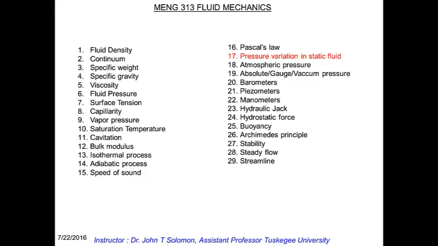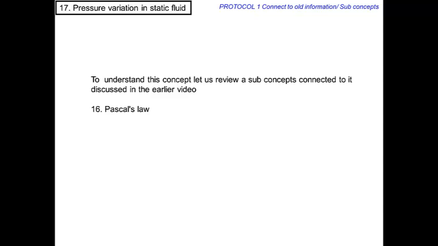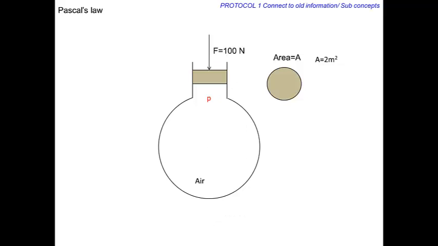Hello and welcome back. In this lecture, we discuss variation of pressure in a static fluid. To better understand this concept, let us quickly review Pascal's law discussed earlier in video 16. We have seen that a force applied on the piston generates pressure inside the fluid. Assume that the fluid is static. That means it is stationary and not flowing.